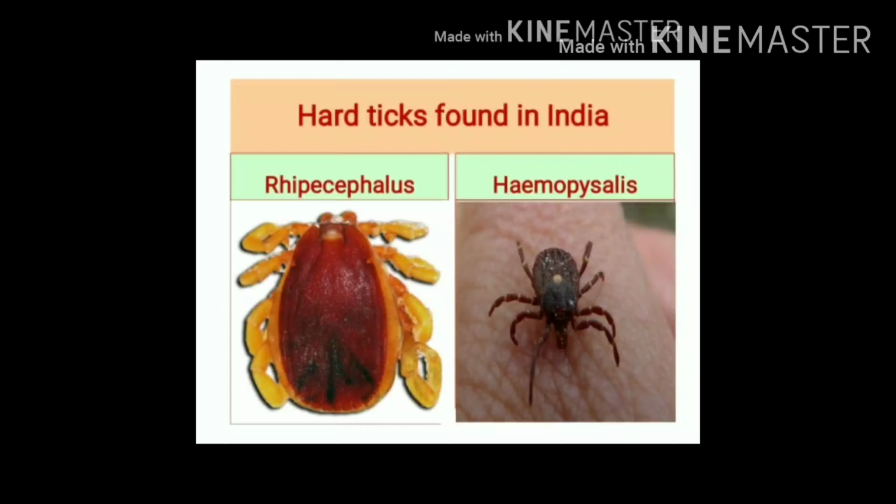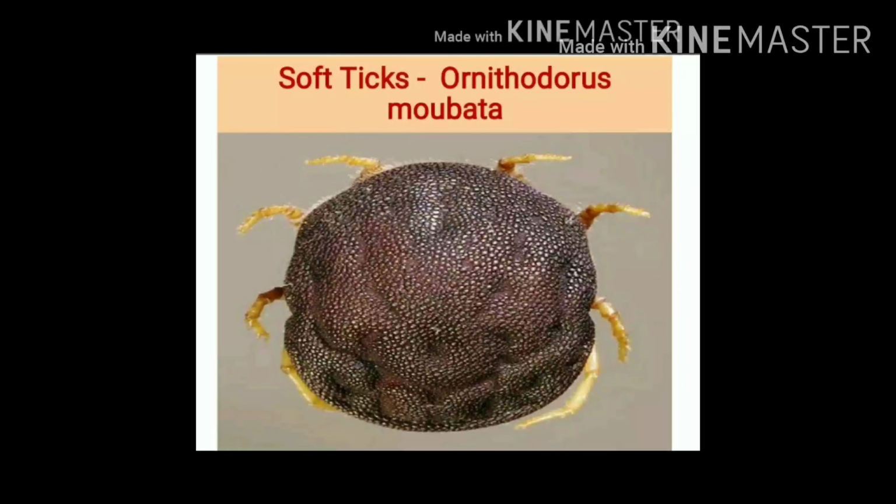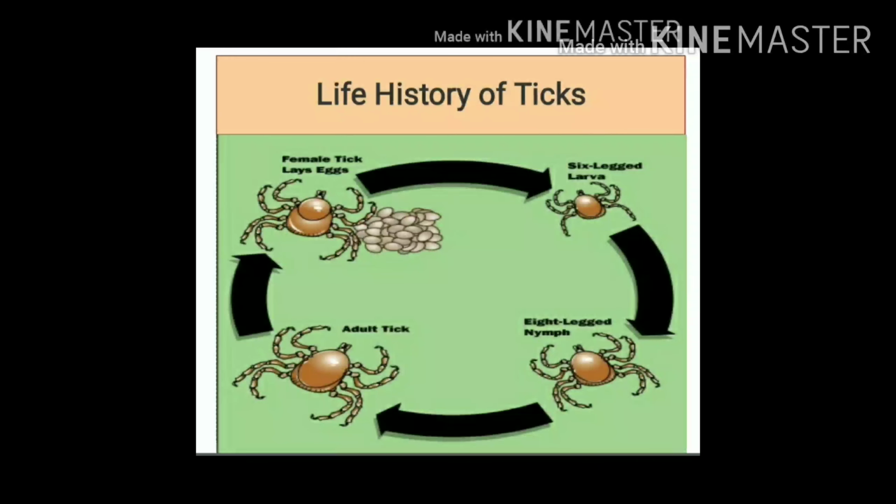These are other important hard ticks we can find in India. First one you can see is Rhipicephalus, and second image is Haemaphysalis. It is image of soft tick. It is known as Ornithodoros moubata. Life history of ticks includes 4 stages: egg, larva, nymph and adult.